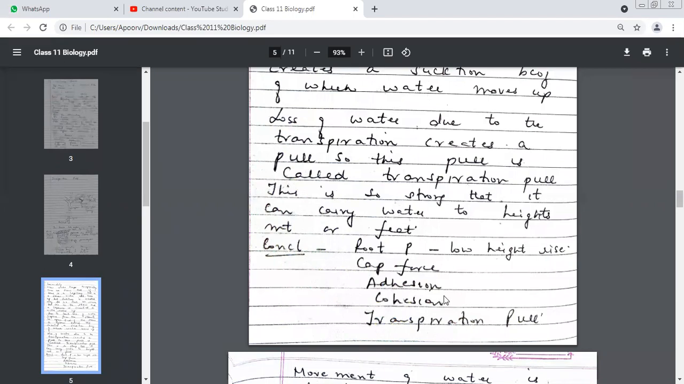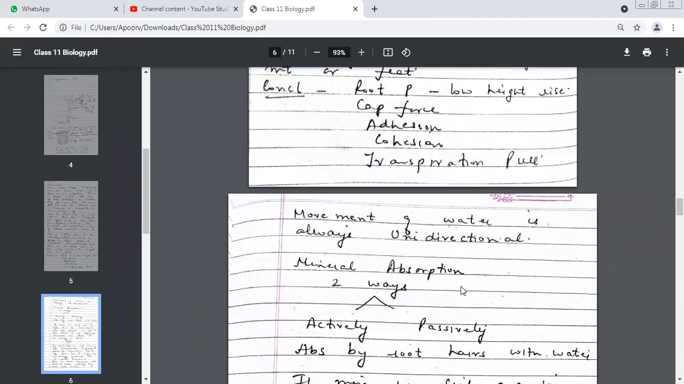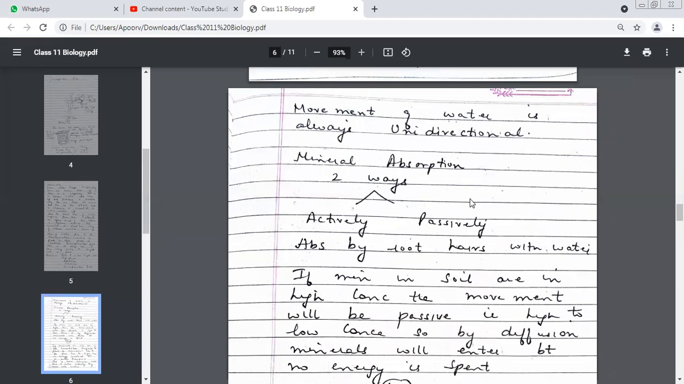Then we talked about capillary force, involving adhesion, cohesion, and transpiration pull. Remember, the movement of water is always unidirectional. It will always go from the roots to the height of a plant, that is, lower to upper. Movement of water is always in what direction? Unidirectional. Yes. Mineral absorption takes place in two ways, active absorption and passive absorption.